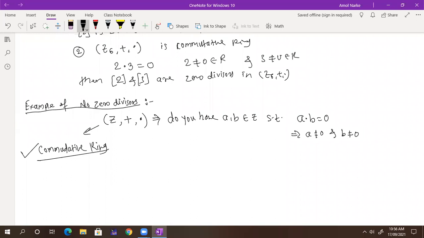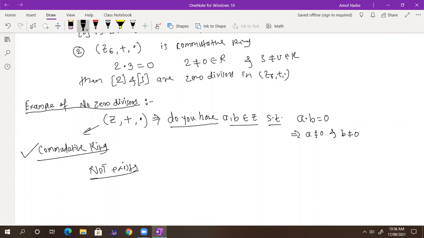Yes. Okay, so it is a commutative ring. Everyone got it? So my question is, do you have any numbers A and B belonging to Z such that if I do the product A times B, it becomes 0, but A is not equal to 0 and B is not equal to 0? Do you have any numbers? No. Such a number does not exist.